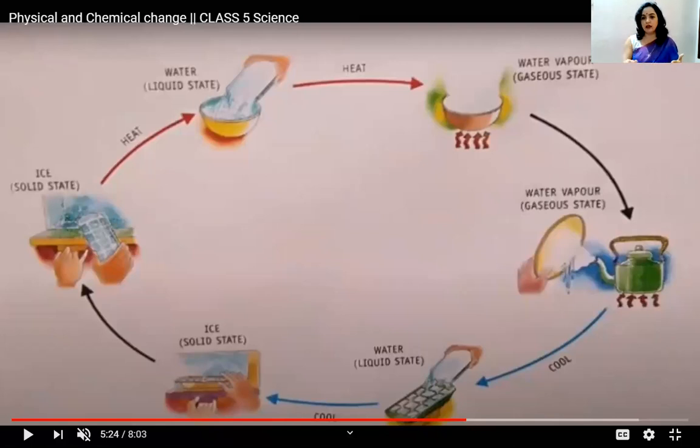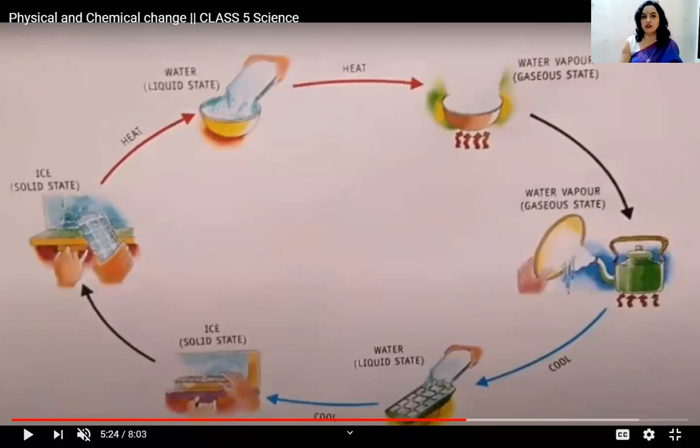This is one example which explains how the physical change is reversible. Okay, you can reverse it of your own. आप अपनी मर्ज़ी से उसको reverse कर सकते हैं. उसकी composition में कोई change नहीं आएगा, कोई भी chemical change नहीं आएगा. Only the physical state will change, shape, size, and all the states which are physical, the states of matter.